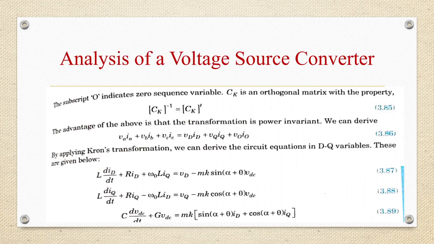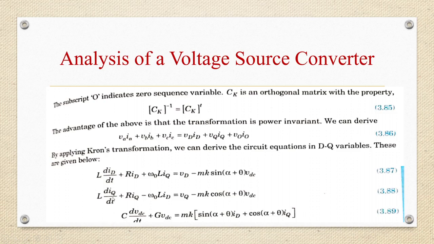Ck is an orthogonal matrix with the property that Ck inverse is equal to Ck transpose. Advantage of the above is that the transformation is power invariant. So we can derive Va Ia plus Vb Ib plus Vc Ic as Vd Id plus Vq Iq plus Vo Io. By applying Kron's transformation, we can derive the circuit equations in dq variables as follows.